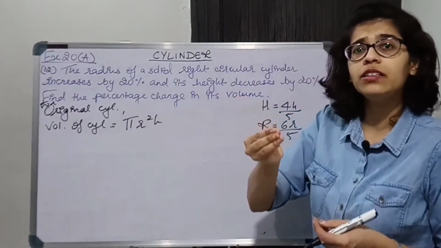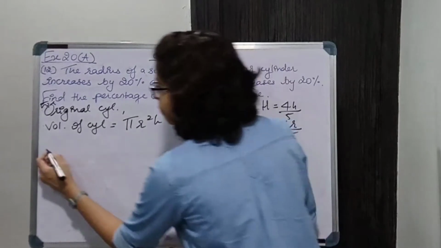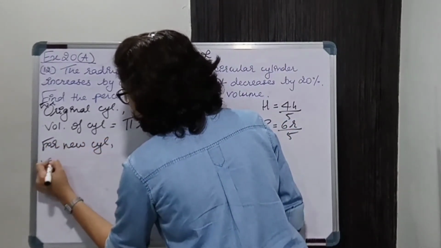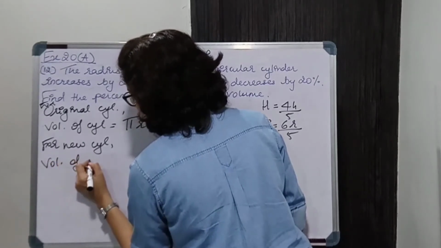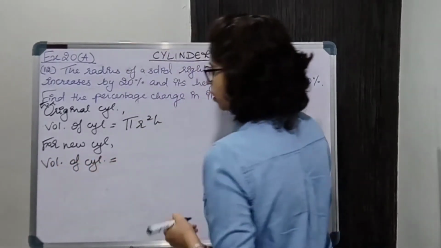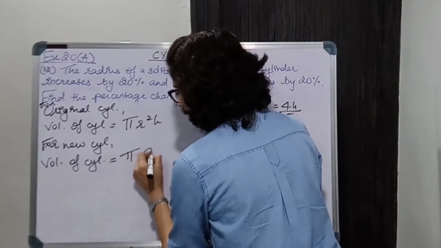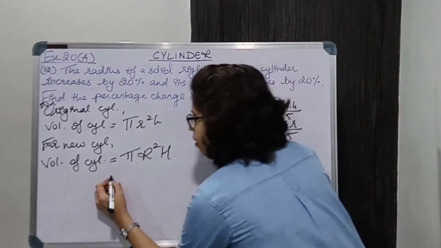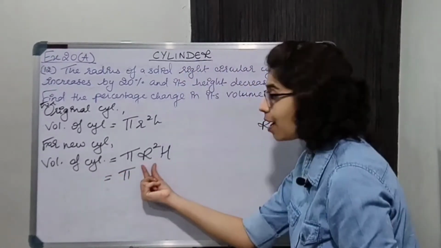Now what will be the volume of new cylinder? So for new cylinder, volume will be pi R square H. Okay. Now R is what?